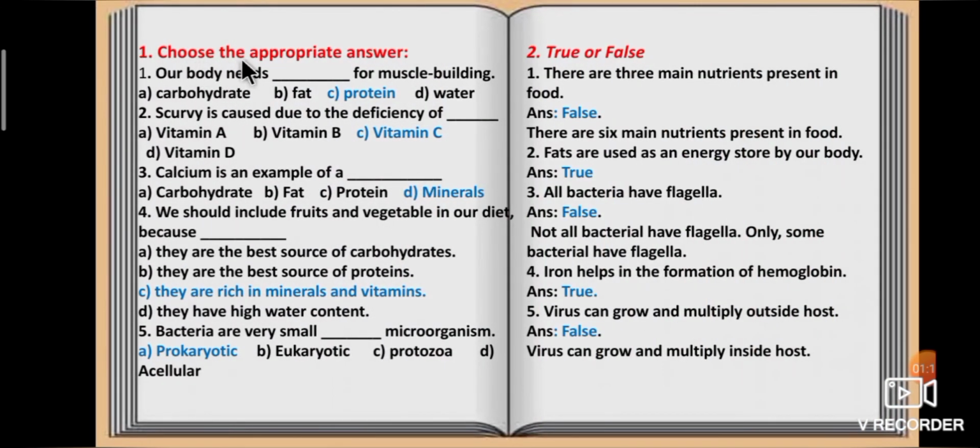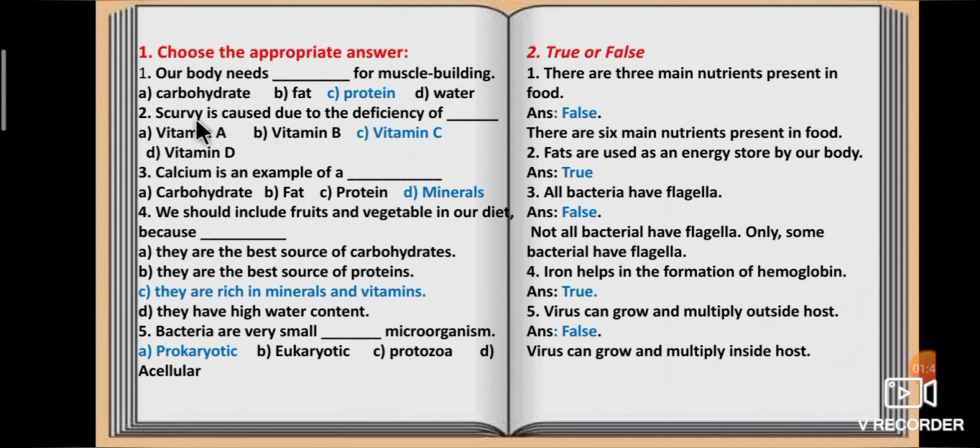First one, choose the appropriate answer. Number 1, our body needs dash for muscle building. Option A, carbohydrate. Option B, fat. Option C, protein. Option D, water. Answer is protein. Our body needs protein for muscle building.